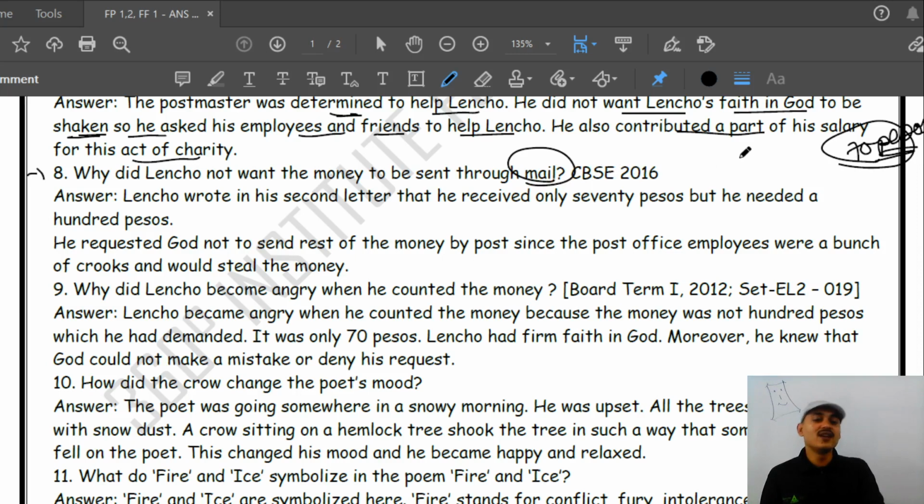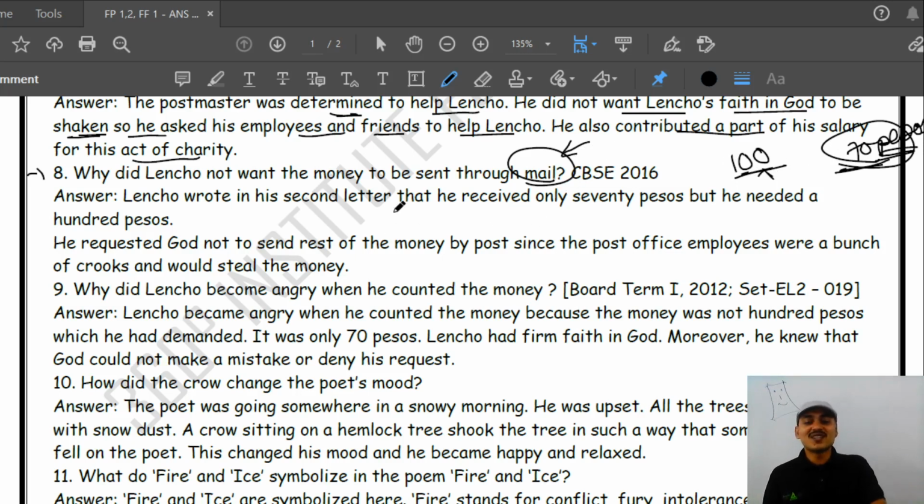You remember very well, he wanted 100 pesos. Instead of 100 pesos, he got 70 pesos. He thought that God had sent it, but somebody had taken it. So he did not want that next time. Whenever you send me the rest of the money, don't send it through mail.